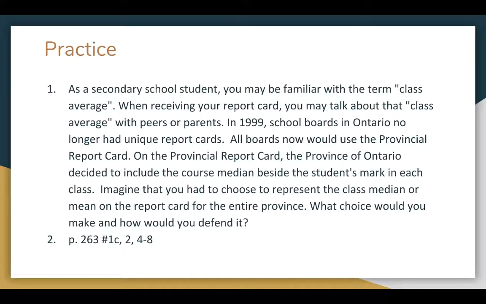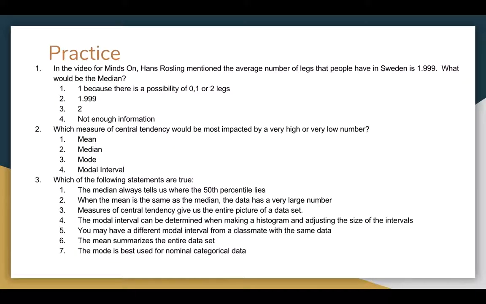And so here are some examples, and here's a neat question to think about. If you had to choose to put the median or the mean on the report card, which one would you pick? The Ontario provincial report card has the median beside it. Which one would you choose? Why would you choose median or mean? Think about it. And then here are some multiple choice questions to think about, and some true or false to help you review.